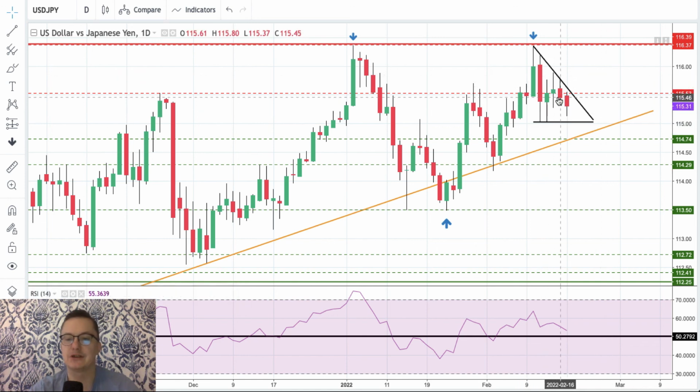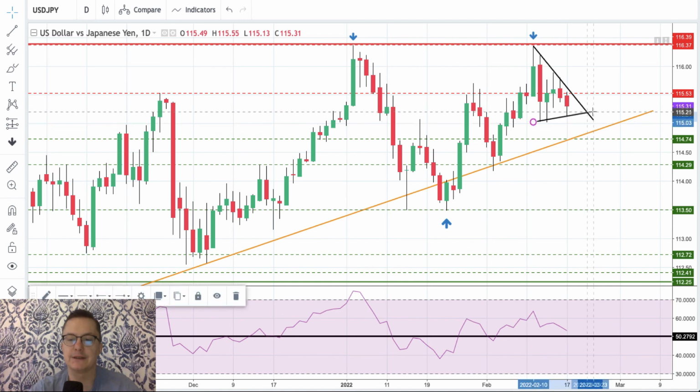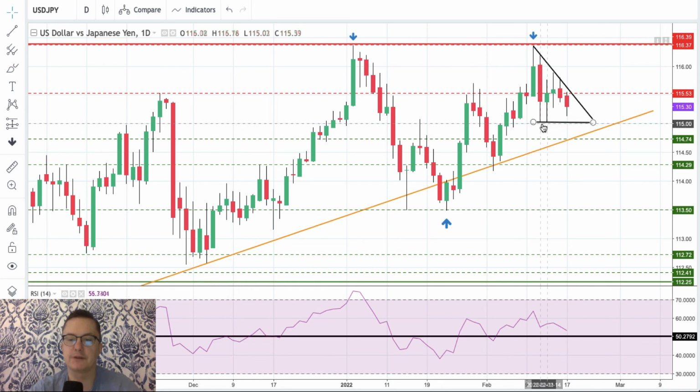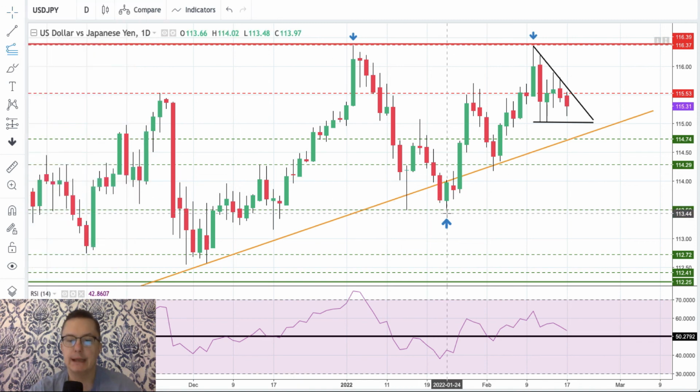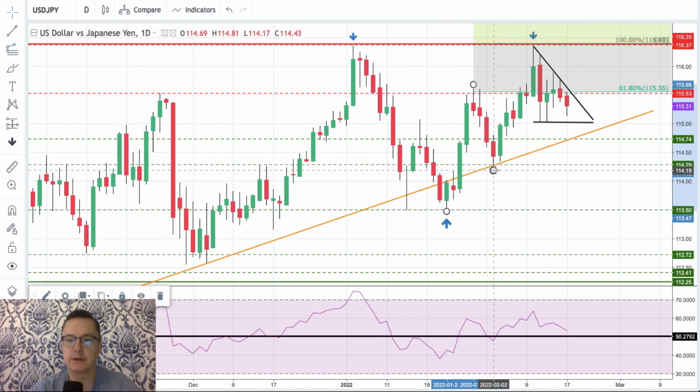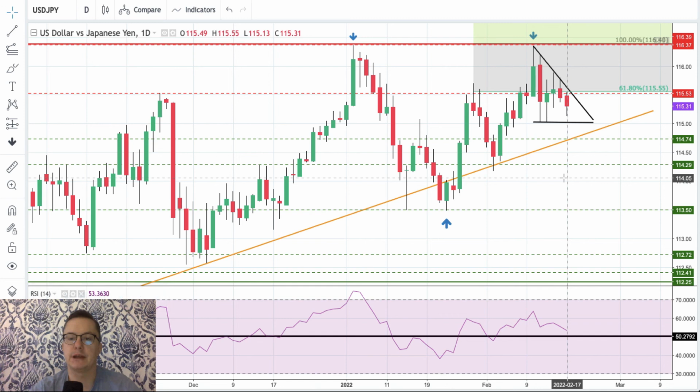It's not a pennant, it's not a flag or anything like this. It doesn't look like a triangle yet unless we put it like this, then maybe. However, I would like to keep this line flat because of these two levels here. And if I'm not wrong, and we will find out in a minute, this will be some sort of the Fibonacci. There you go. This is our relation.